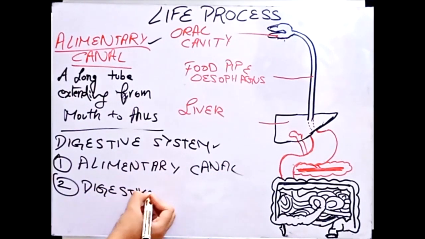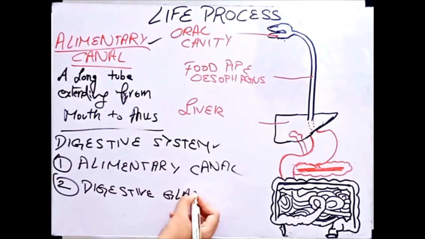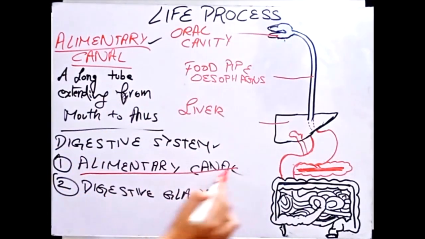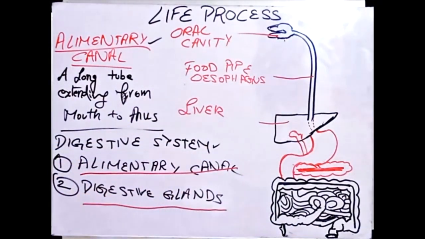Digestive glands in the sense your liver, pancreas and so on. So the alimentary canal and digestive system are not different things, but the digestive system comprises this alimentary canal. Basically, the digestive system is the alimentary canal, a long tube extending from mouth to anus, and second, your digestive glands like your liver, your pancreas.